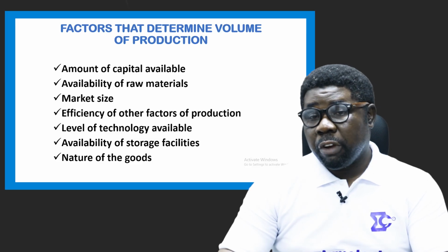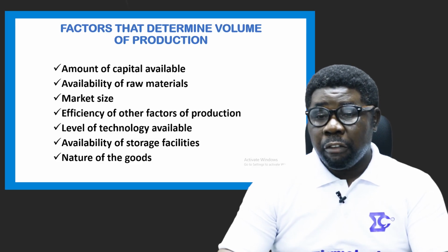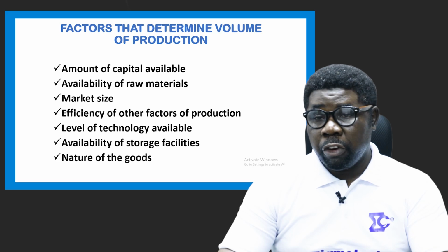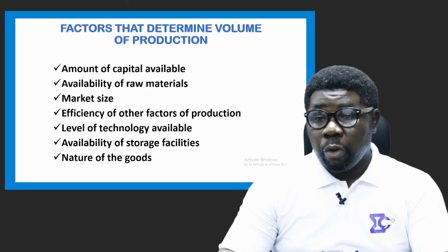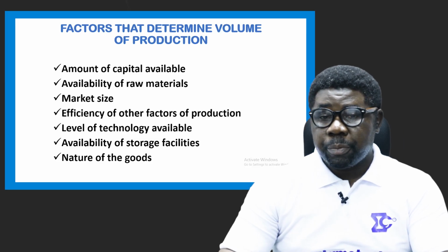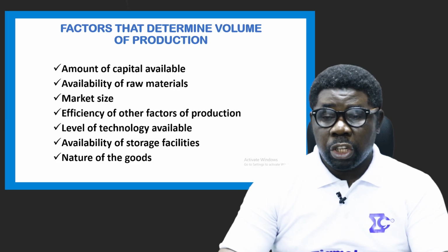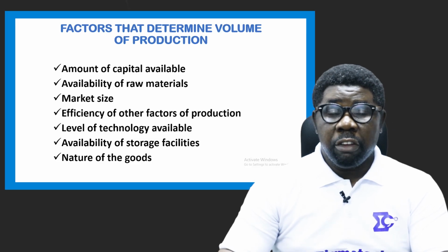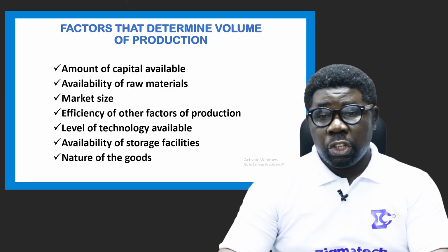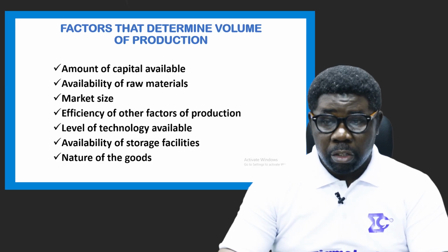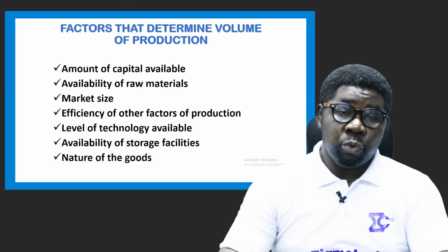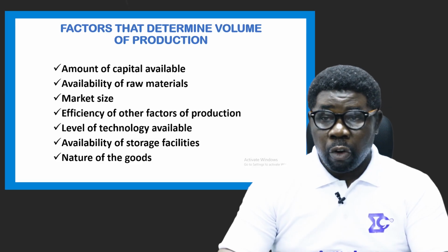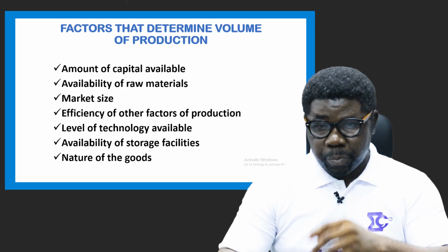Okay, so when these factors act, they act either in favor or against production. So when they're favorable in their activities or productivity, they will actually improve volume of output or production. Level of technology available: an advanced or up-to-date technology will increase volume of production, but an obsolete production technology will result in a lower level or volume of production.